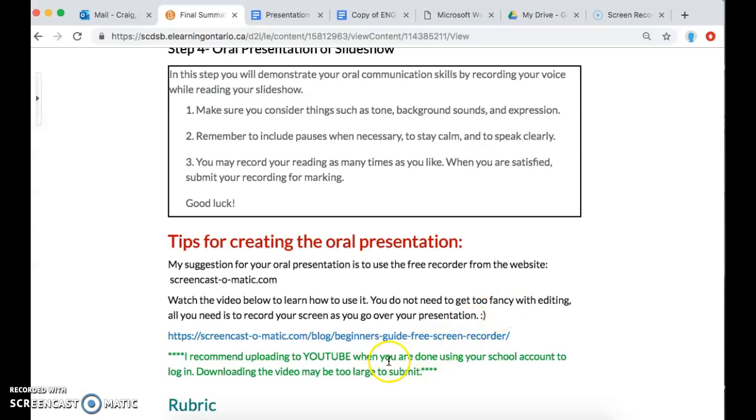So that is the one thing I am going to say. It's going to show you in here different ways to save your video when you're done. You can log into your YouTube account using your school account. That's what I do. And you're better off just uploading it to YouTube and providing me with the link, because if you download it as a video, it might be too big to submit to the Dropbox, and I don't want you to do all that work and then not be able to submit it.